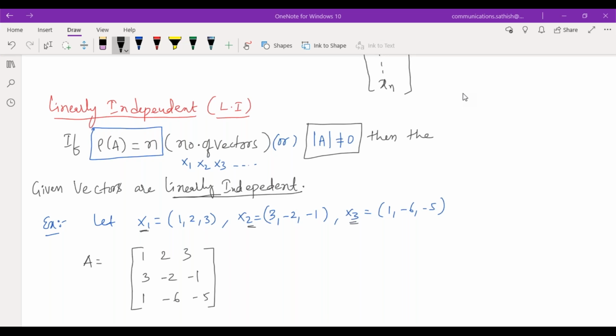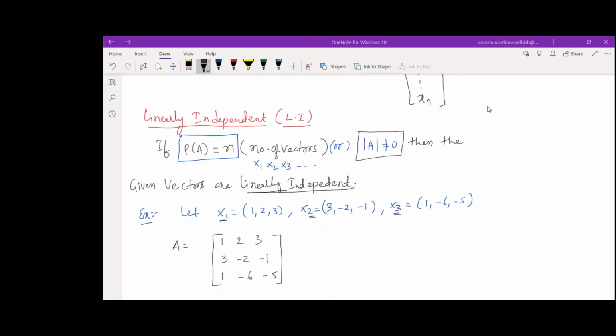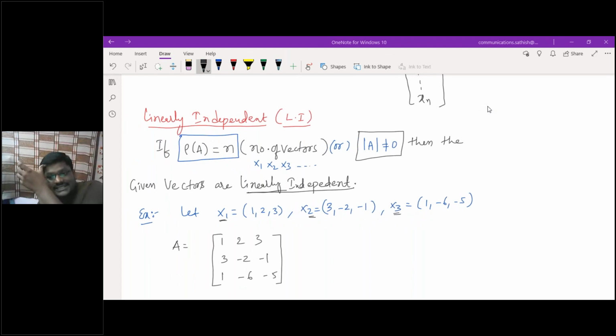If I form that in the form of a matrix, then what I need to do is find the determinant of the matrix. You can go with the determinant of a matrix, or I suggest the rank of a matrix, that is row echelon form, for more than third order.